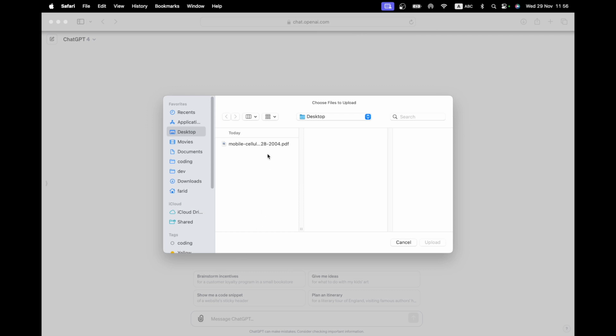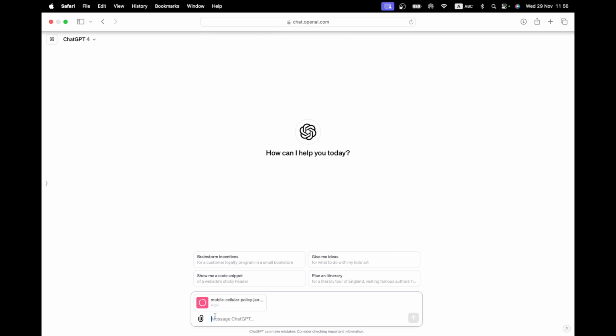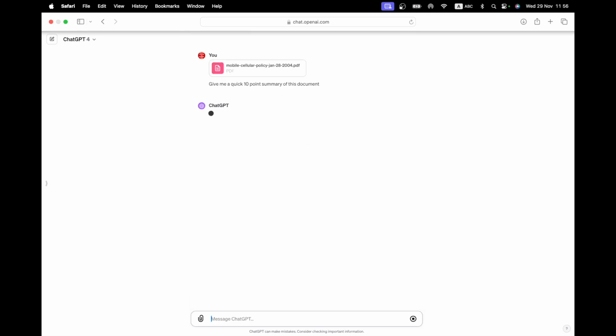Okay, so we're going to start with uploading the document, obviously. And I'm just going to ask for, give me a quick 10-point summary of this document, right? So I just want to start with an overview, and then we'll dig in deeper and ask it more specific questions. But let's see how well it does at summarizing.